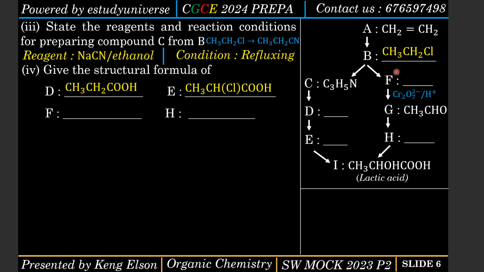Okay, now let's go to F. So what is the possible structure of F? It's an alcohol, clearly, because if I oxidize it, now let's go to G. G is an aldehyde. Clearly, it's an aldehyde if you expand the structure of G. So what do I oxidize to get an aldehyde?